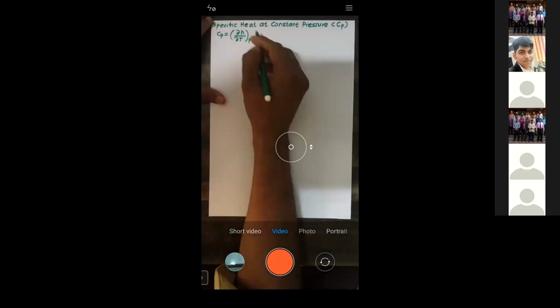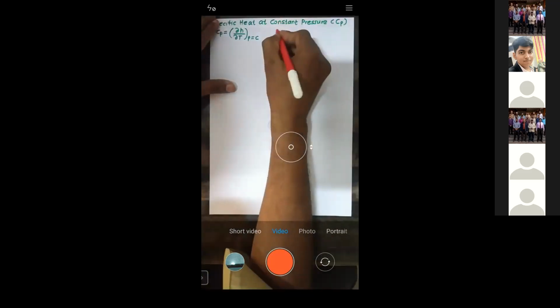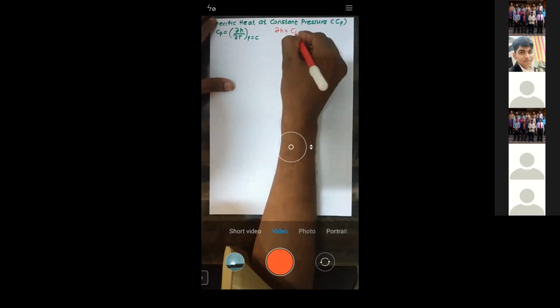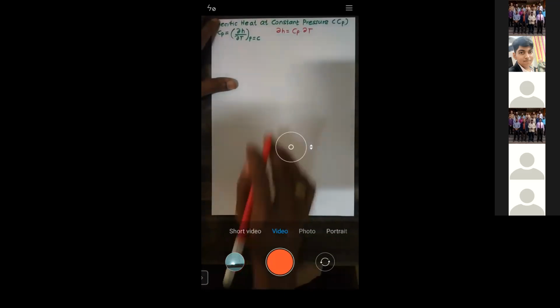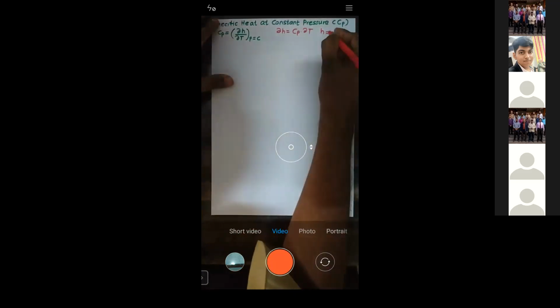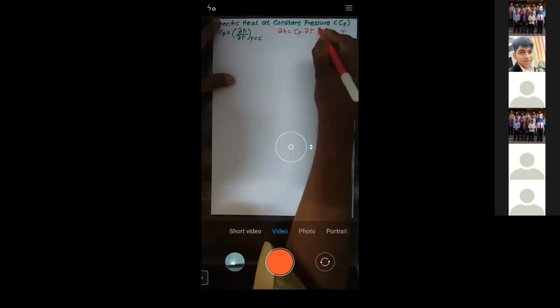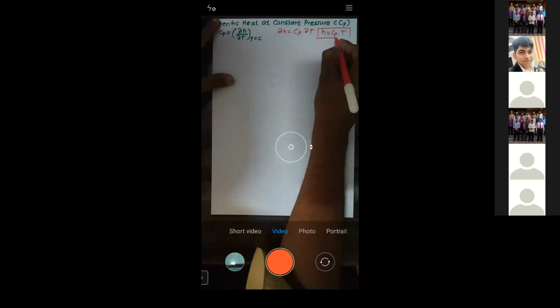From this expression we will get the formula for enthalpy. If you ask me what is the value of dH, dH is given by Cp into dT. If you integrate dH, it is given by H. Cp is a constant value, and integration of dT is T. So H is given by Cp into T. Is that okay?